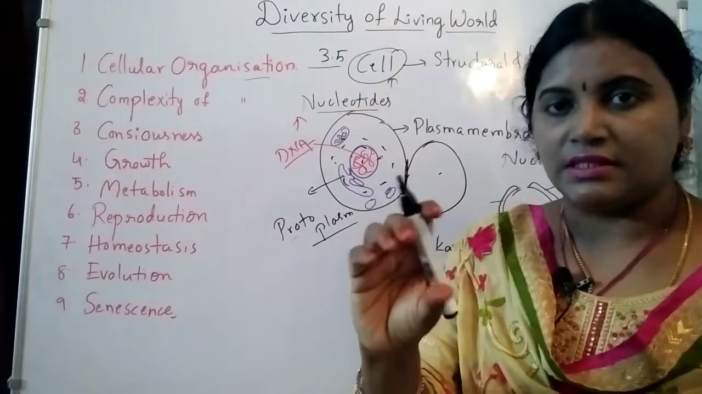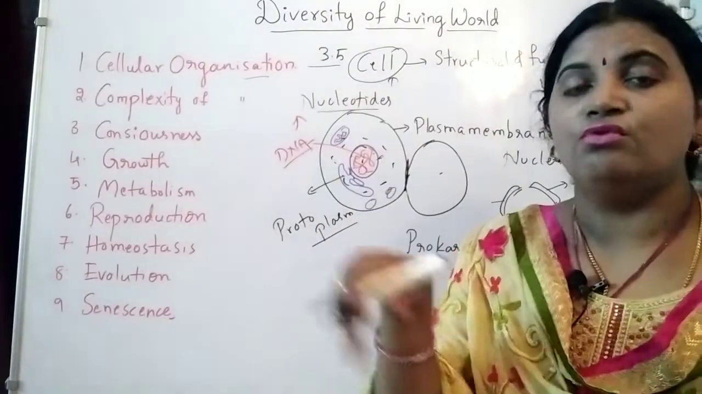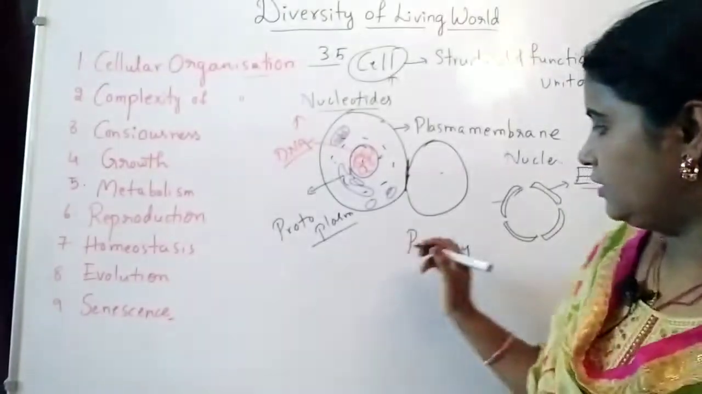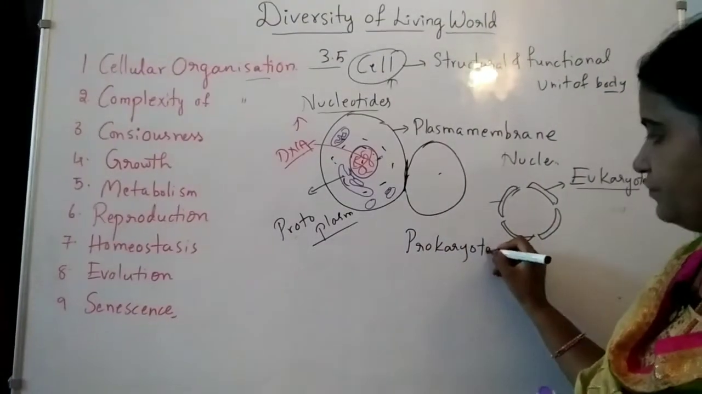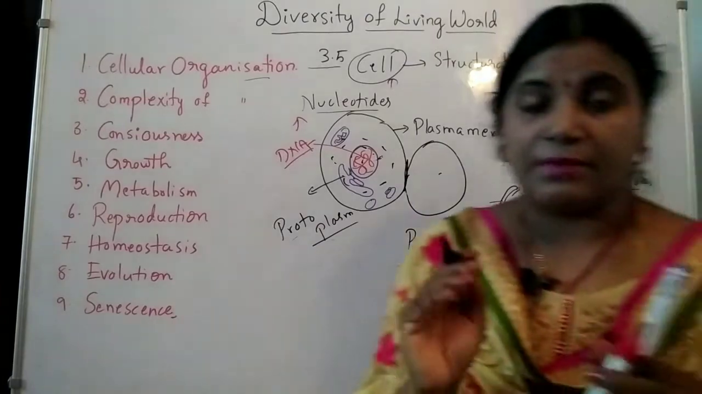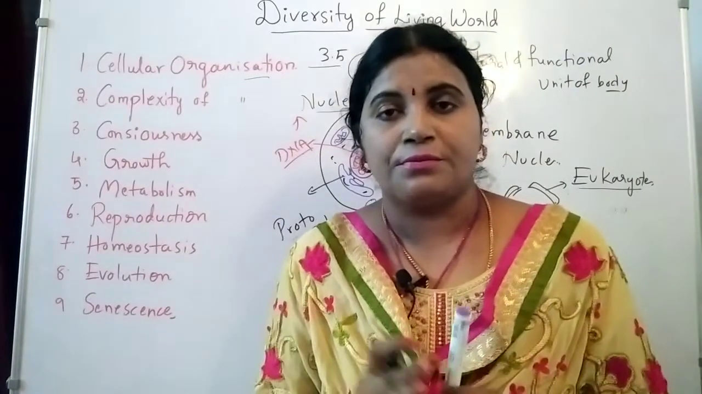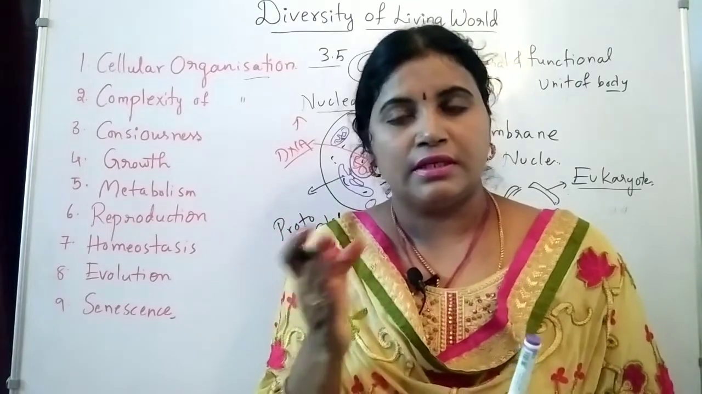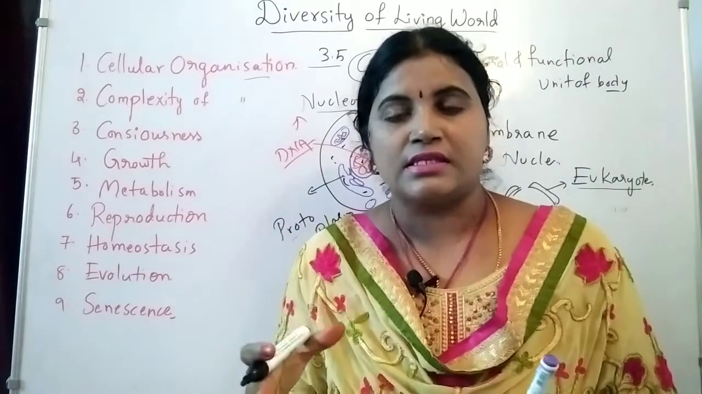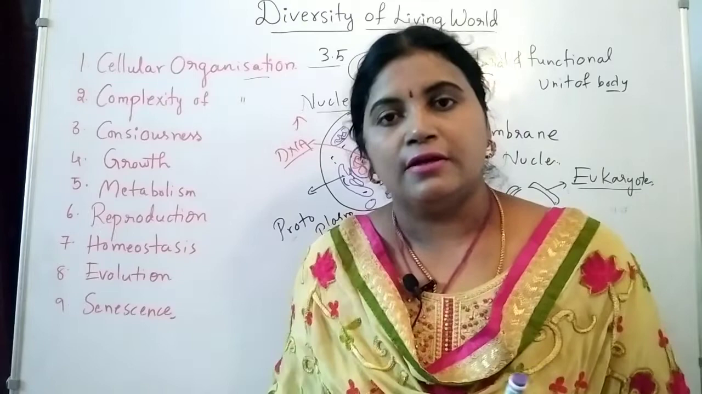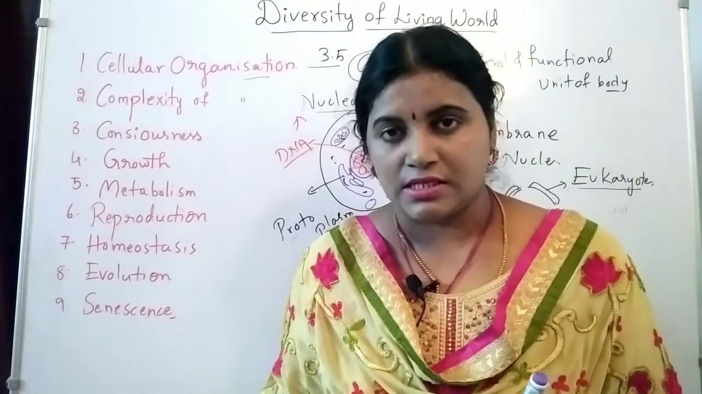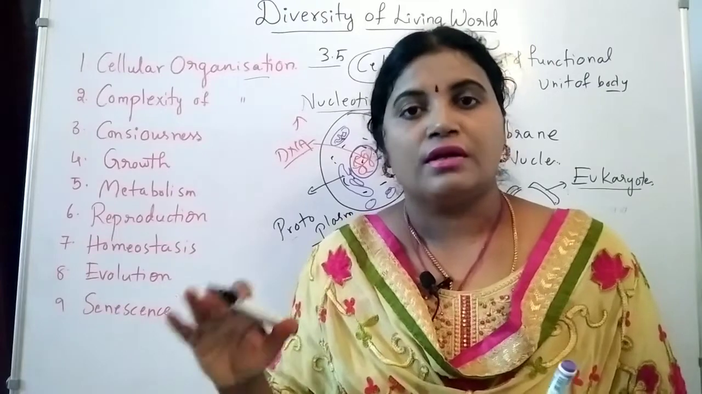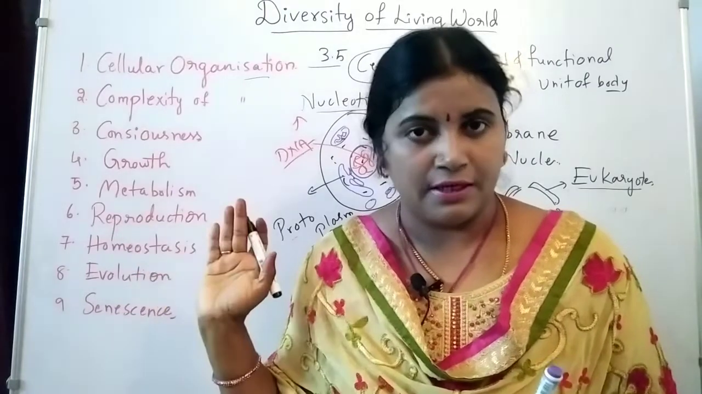Specially, you cannot call this a nucleus. Why? Because there is no surrounding membrane. Nuclear membrane is absent in the prokaryotes. What is the main difference between the eukaryotes and prokaryotes? That is the distinct nucleus. In the eukaryotes it contains the distinct nucleus, and in the prokaryotes it does not contain a distinct nucleus, which means the nucleus is not covered by the nuclear membrane, right?